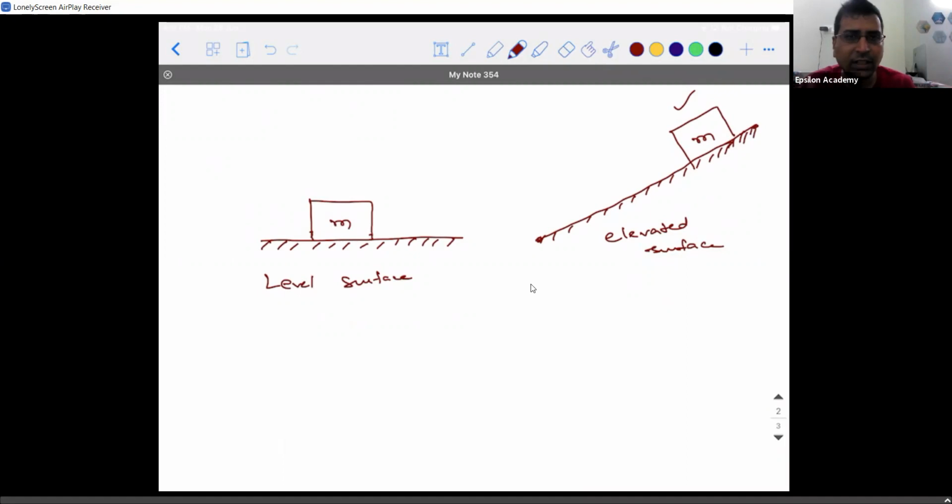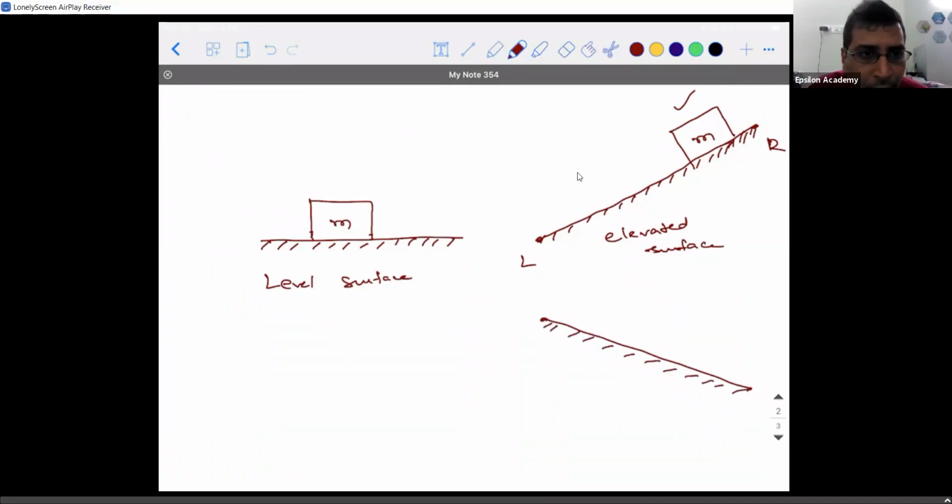So when I say elevated, it is a relative quantity. So what do you mean by relative? It is a comparative study. I need to make sure which side I'm trying to take as the bottom. With respect to that bottom side only, I can say the other side is elevated. So if I take the left hand side, I can say that the right side is elevated. But if I take the right side as the reference, then the left side is depressed.